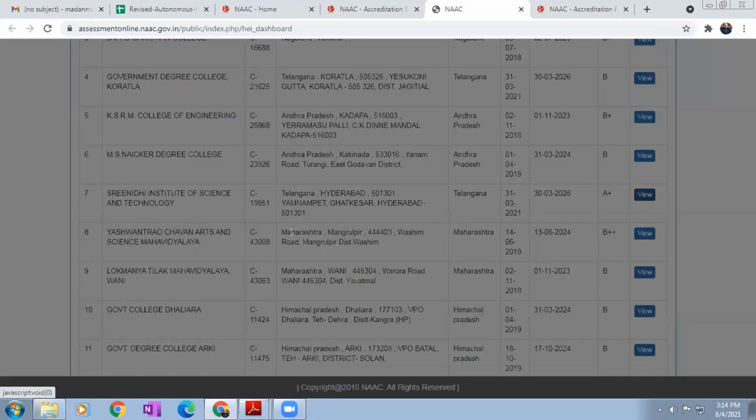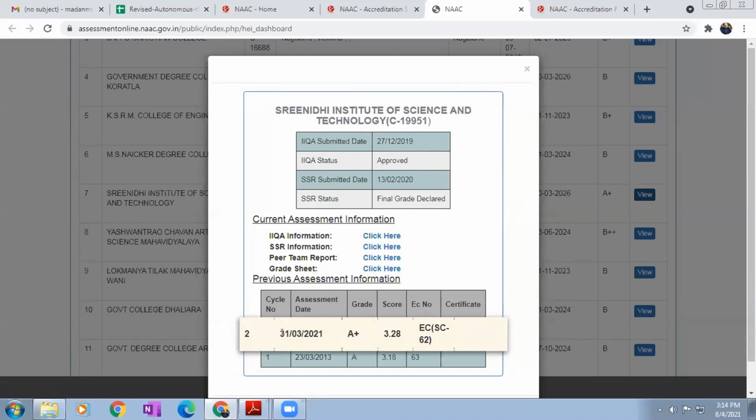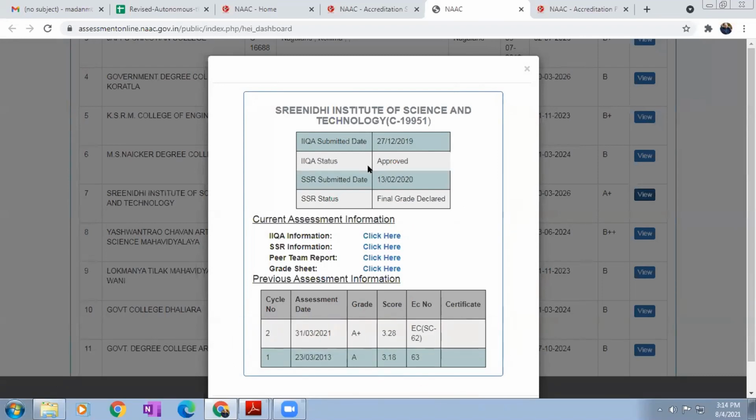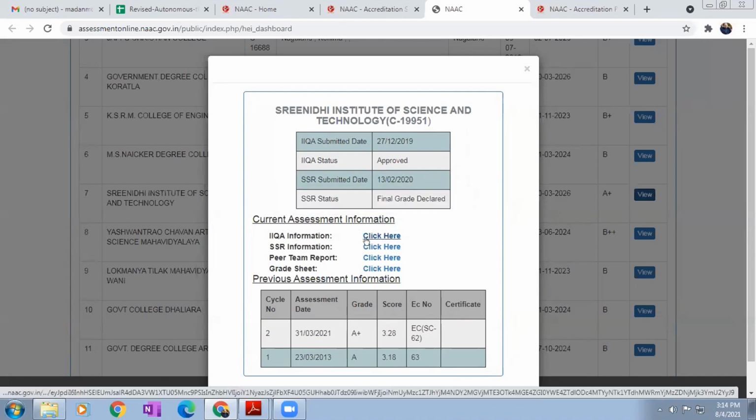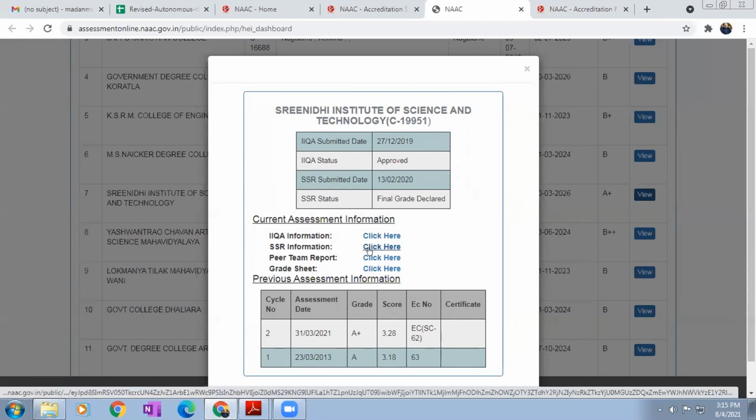Here you can see that the entire history is available. In the first cycle in 2013 they got A. Then in the second cycle, March 2021, A plus. Here you can see when they submitted their IIQA and SSR, the status, and the final grade declared. Under IIQA information, when you click, their IIQA PDF will be displayed for your reference when you are applying. Then under SSR information, when you click on SSR, the complete self-study report, which we are going to explain now, will be displayed. Then the peer team report during the on-site visit and NAAC feedback, criteria-wise report, are also available here.